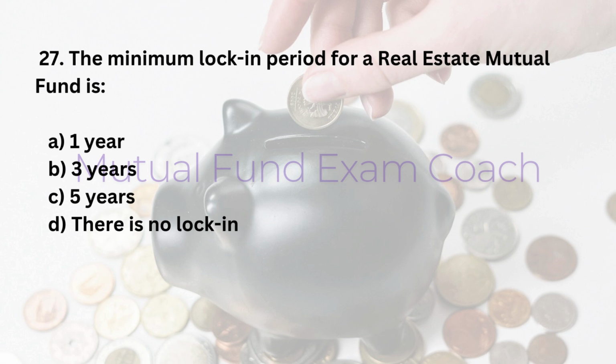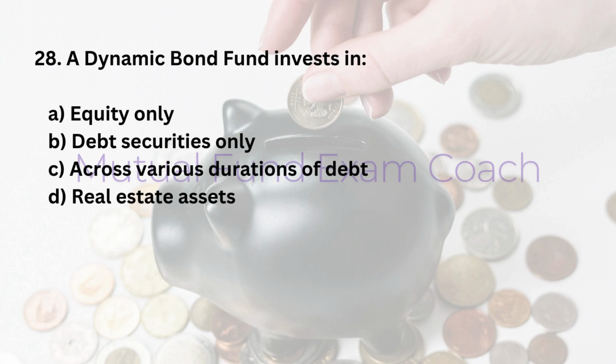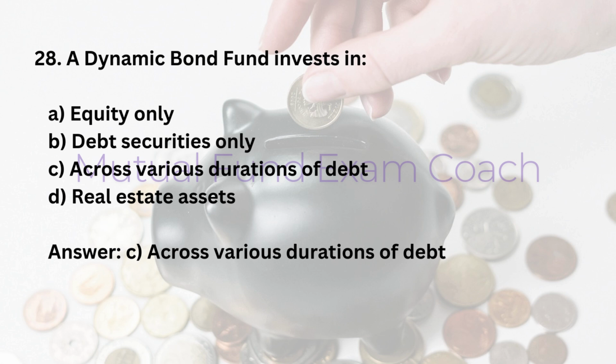27. The minimum lock-in period for a real estate mutual fund is A. 1 year. B. 3 years. C. 5 years. D. There is no lock-in. Answer: D. There is no lock-in. 28. A dynamic bond fund invests in A. Equity only. B. Debt securities only. C. Across various durations of debt. D. Real estate assets. Answer: C. Across various durations of debt.